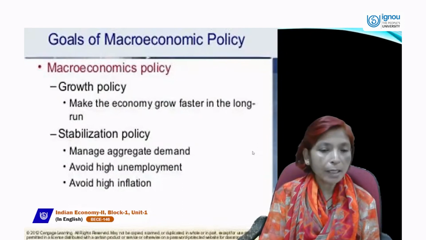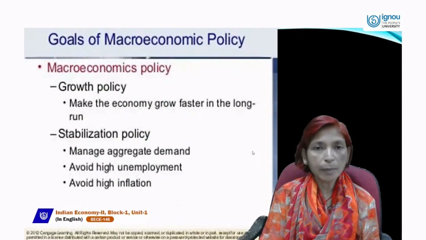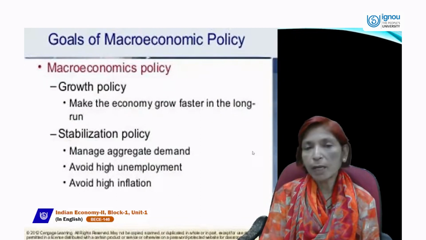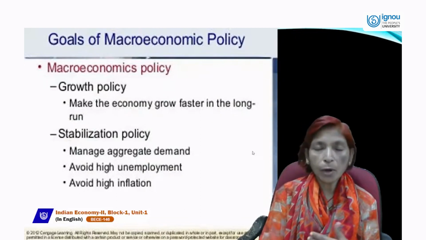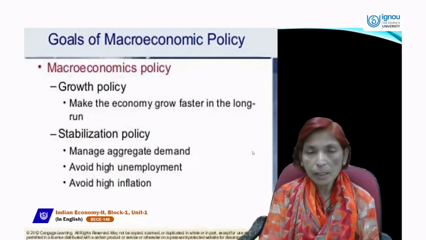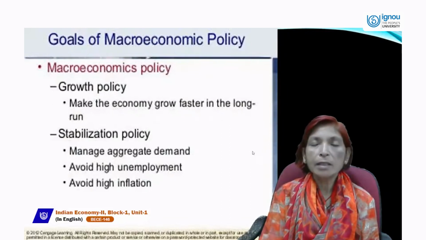If we avoid high inflation, then we can stabilize the price level. If we avoid high unemployment, then employment can be generated. And if we manage aggregate demand, then aggregate demand and aggregate supply will remain equal. Then no problem of underproduction and no problem of overproduction will exist in our economy, and price will be stable.